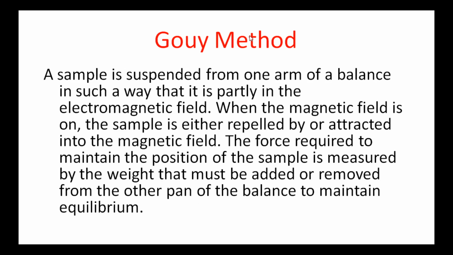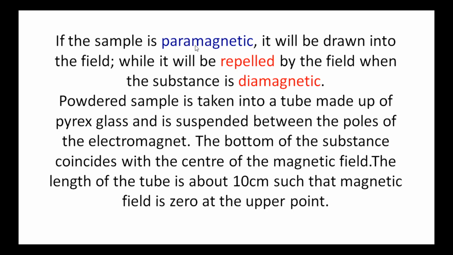That is, the Gouy magnetic balance consists of two pans. In one pan, a sample is suspended and placed in the electromagnetic field. In the other pan, weights are used to maintain the force required to maintain the position of the sample. If the sample is paramagnetic, it will be attracted into the field, while if it is diamagnetic, it is repelled by the external magnetic field.